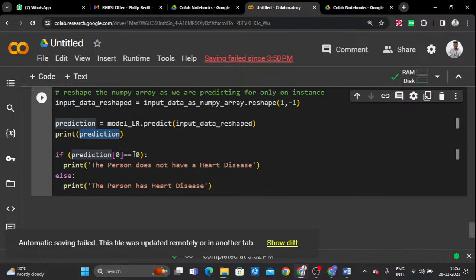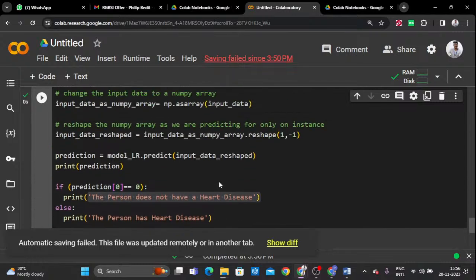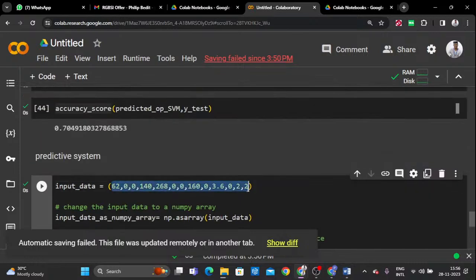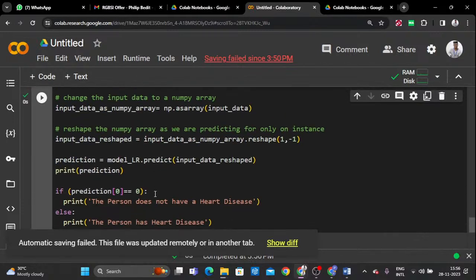If the prediction is equal to 0, the person doesn't have the heart disease. If the prediction is 1, the person has a disease. Once I run this, you can see the output. Definitely it will give the result: the person doesn't have the heart disease. You can also confirm it with the help of the data entries value fed into this. So this is about the predictive system of the trained model.